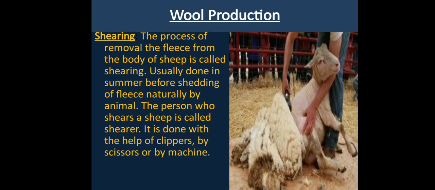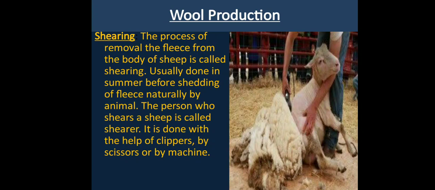As you all are aware, this thick layer of fleece or hair protects these animals from extreme cold conditions. So before summer they start shedding their fleece. So what the rearers do is shear off their wool before the shedding, in the summer season.